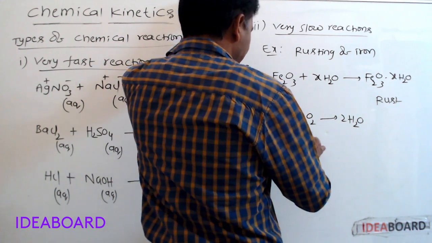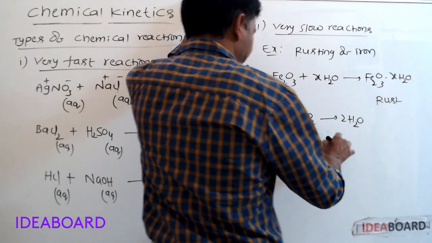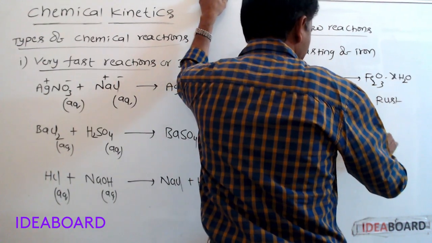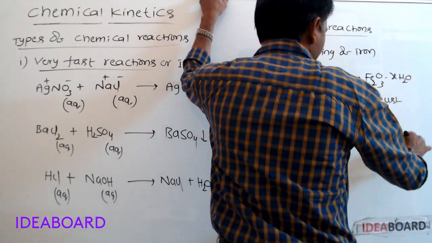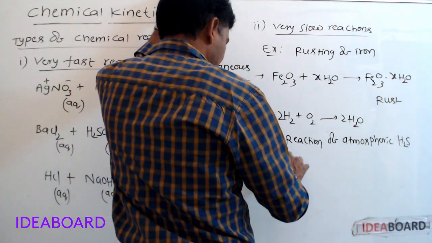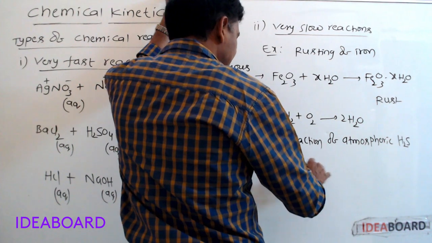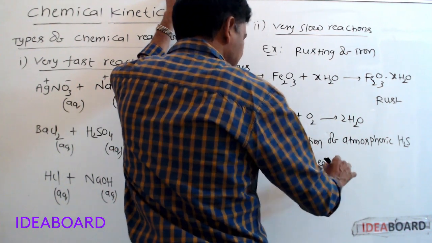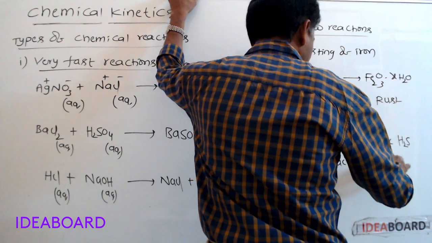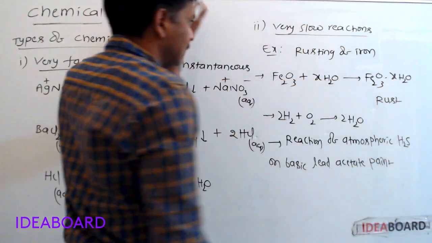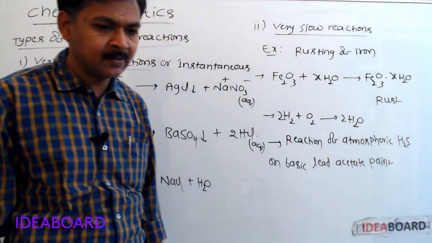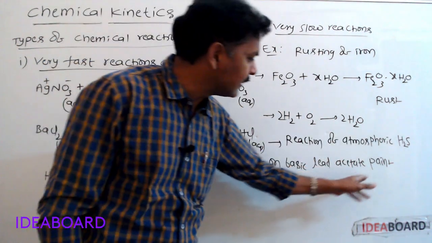Next, reaction of atmospheric hydrogen sulfide on basic lead acetate paint. This is also a very slow reaction.